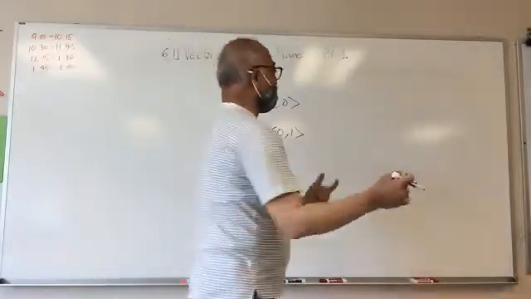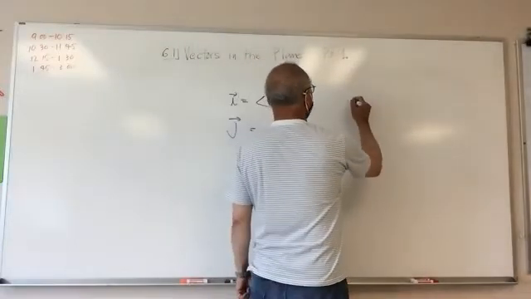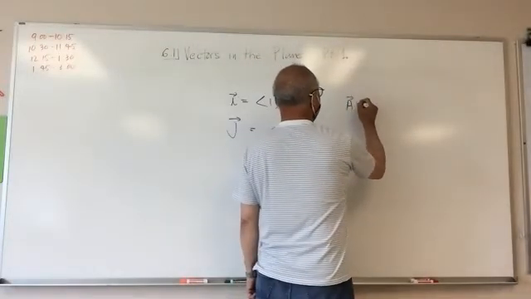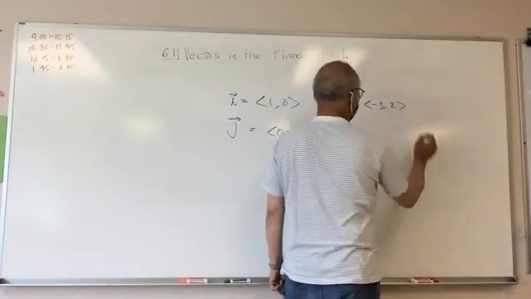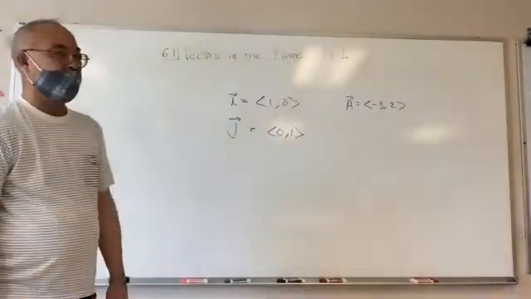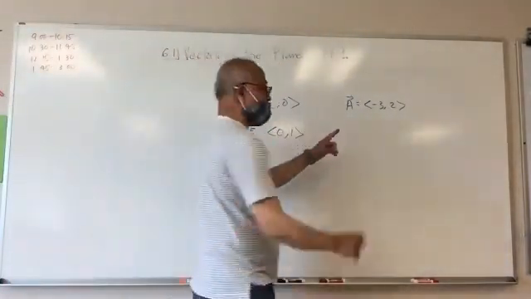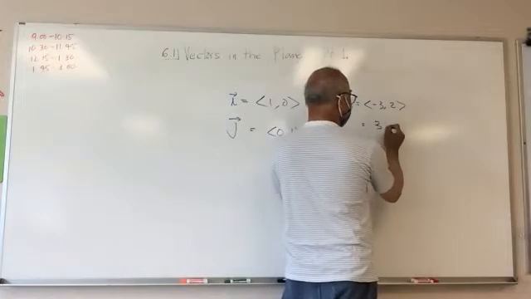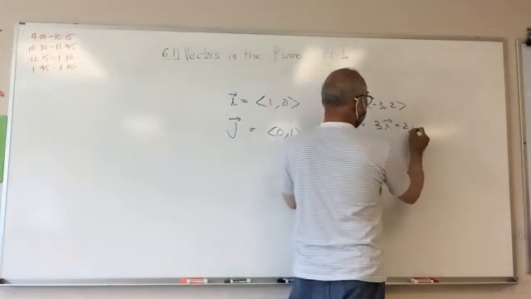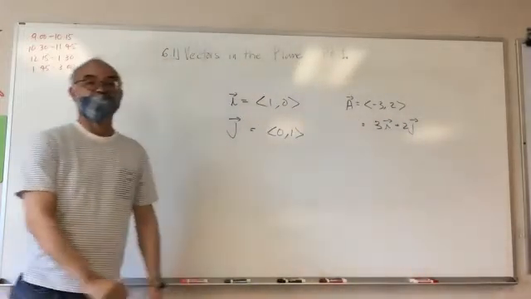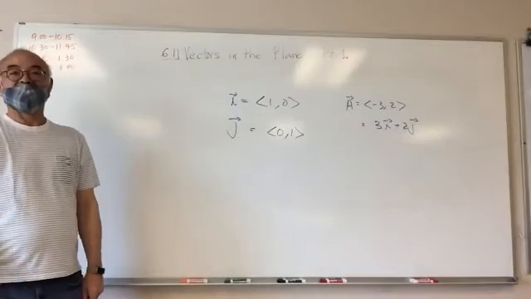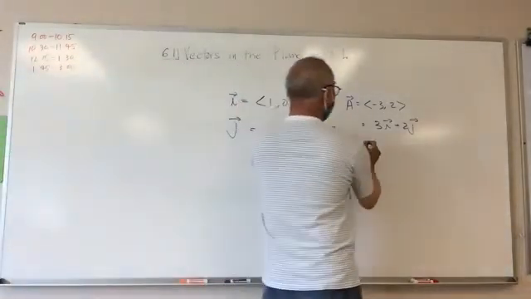So what I can do is, if I had a vector, let's say again -3 and 2, I can denote this as -3 times 1, 0 plus 2 times 0, 1. Think about it, right?